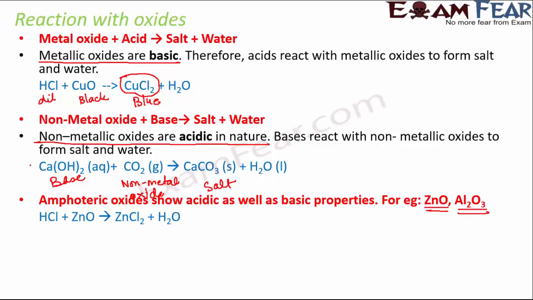For example, look at this reaction. When HCl reacts with ZnO, that is oxide of zinc, it forms ZnCl2 plus H2O, that is a salt and water is formed. But if you see here, ZnO reacts with acid, which shows that ZnO in this case behaves like a base. However, if you look at this equation where ZnO reacts with sodium hydroxide, so sodium hydroxide is a base, there also it forms sodium zincate, which is again a salt. This shows that in this reaction ZnO behaves like an acid. So ZnO has the property that it can behave like an acid, it can also behave like a base, and that is why these types of oxides are known as amphoteric oxides.